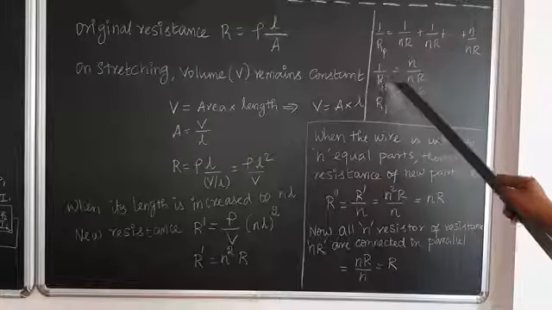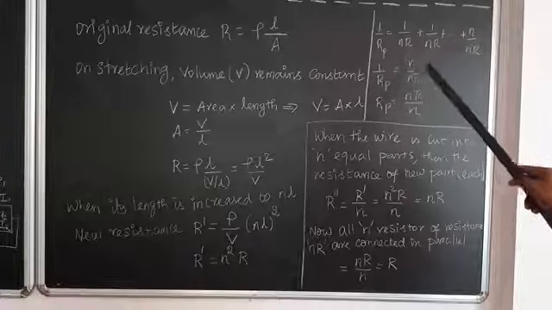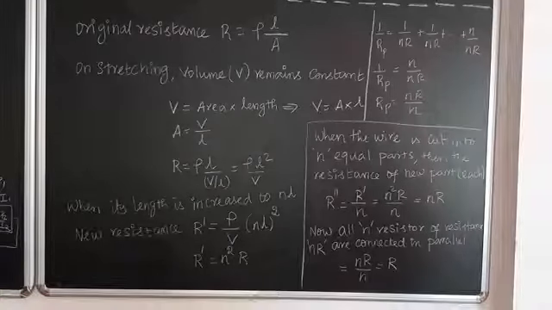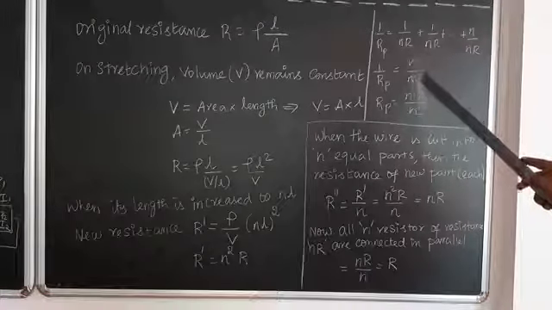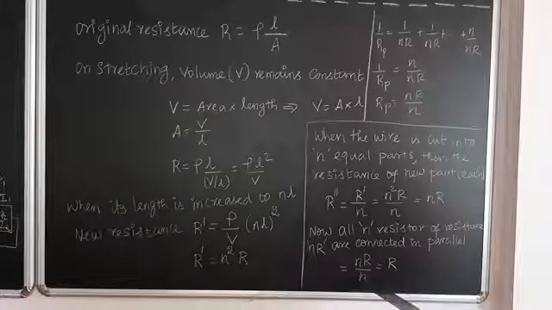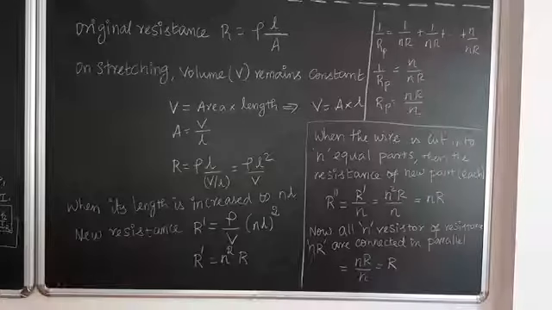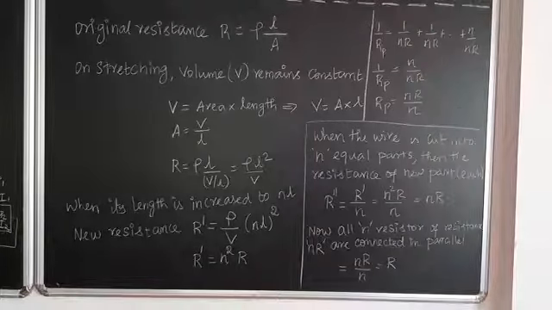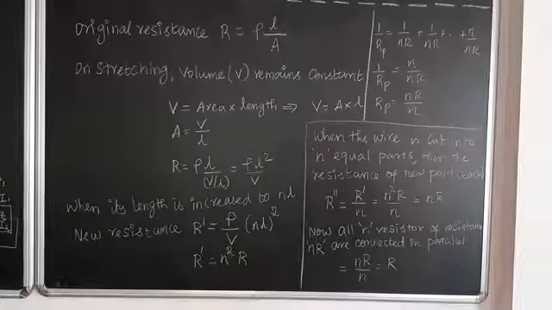So 1 by Rp is n divided by nR, because the denominator remains the same. Then Rp is equal to nR by n, which cancels to give R. Again we get the original resistance R when all the pieces are connected in parallel. Thank you.